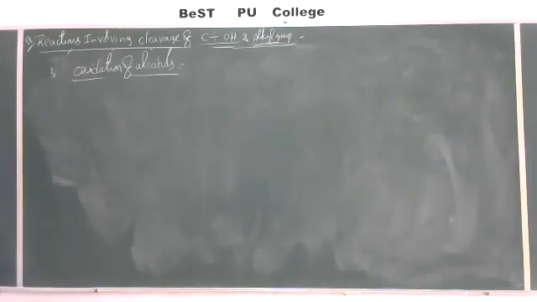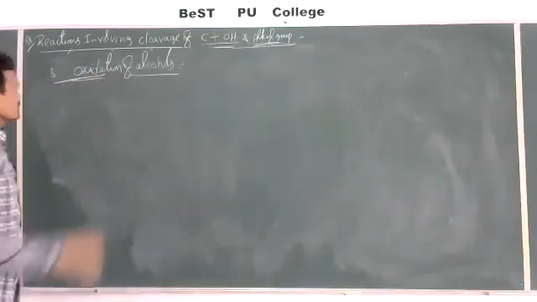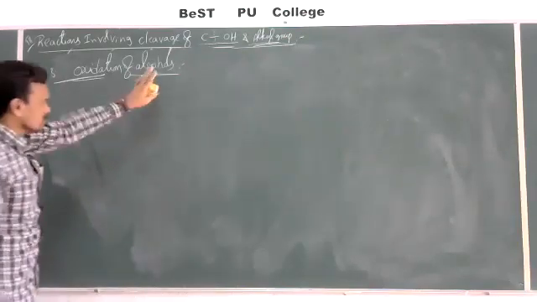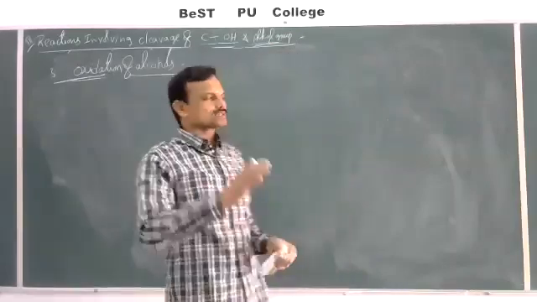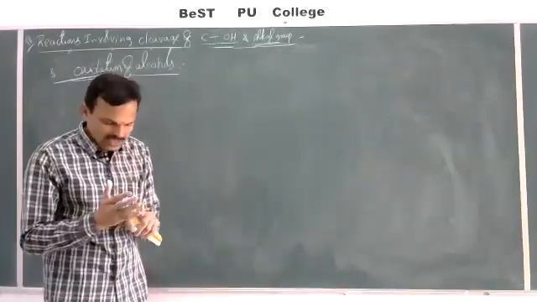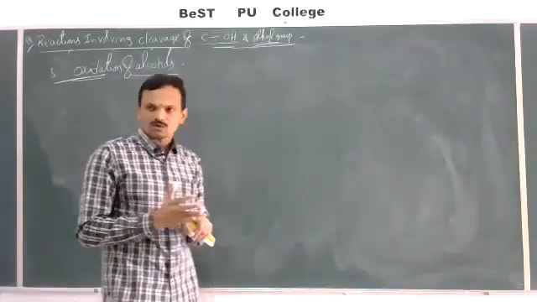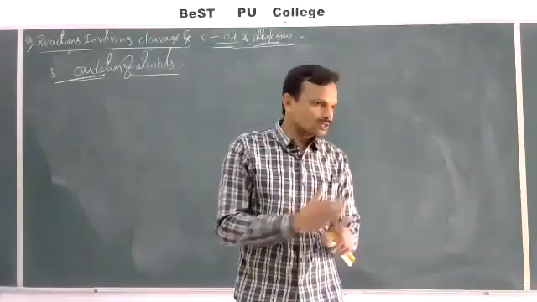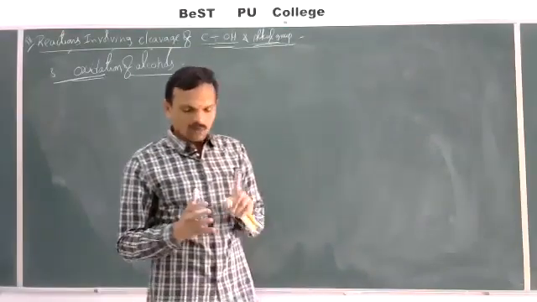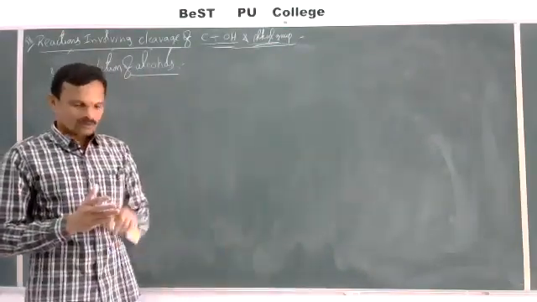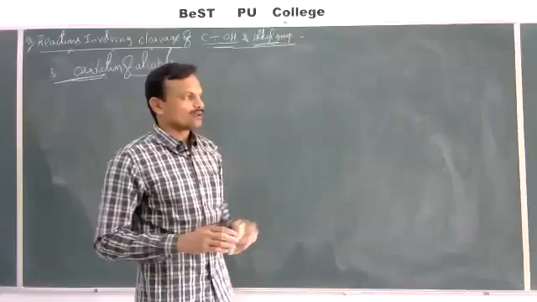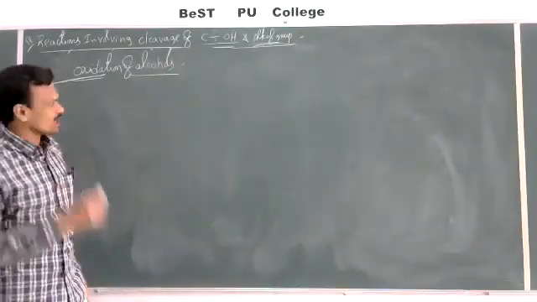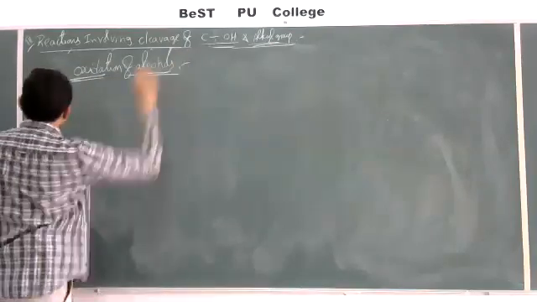Dehydrogenation. Copper, silver, right. So like that, different oxidizing agents are there. Among them, some are strong oxidizing agents and some are weak oxidizing agents. Acidified KMnO4, acidified K2Cr2O7, concentrated HNO3, these are strong oxidizing agents. Collins reagent, Jones reagent, Fenton's reagent, aluminum tertiary butoxide, these are some mild oxidizing agents. Still, so many are there. Let us discuss one by one.